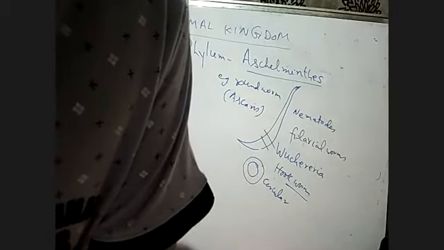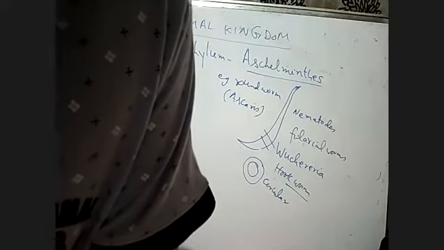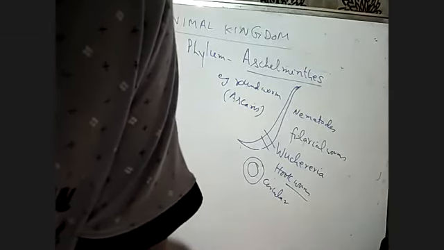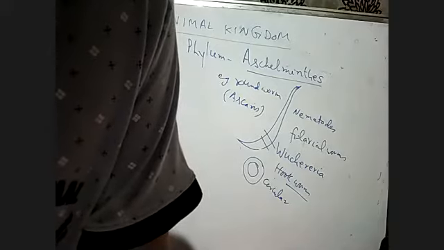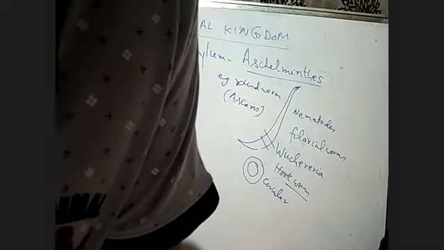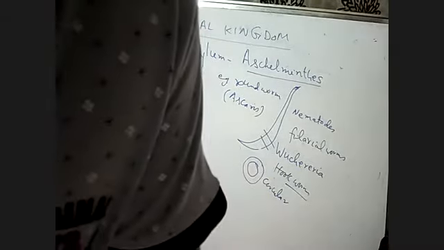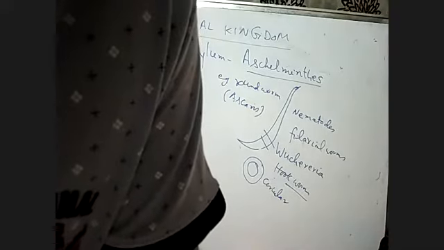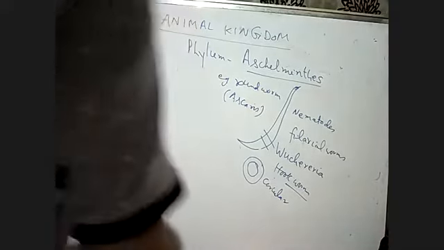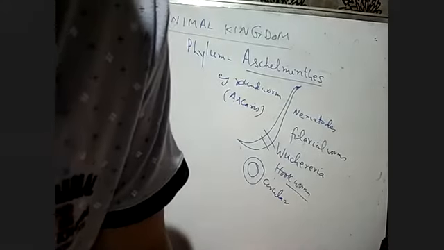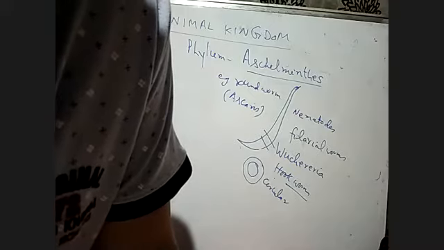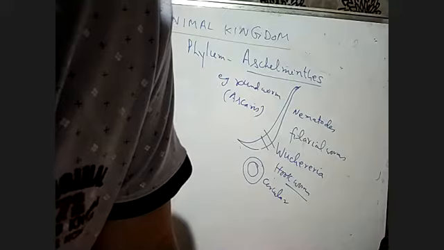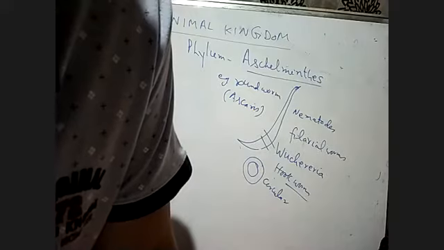So they are bilaterally symmetric. Roundworms have an organ system level of body organization. They have the reproductive system, the excretory system. And bilaterally symmetrical means if you divide the body into two equal halves. And they are triploblastic: inside the egg they have the three layers, ectoderm, endoderm and mesoderm, that you already know.